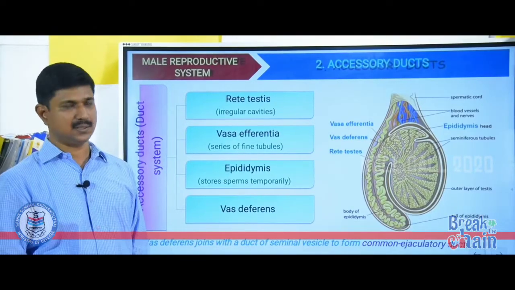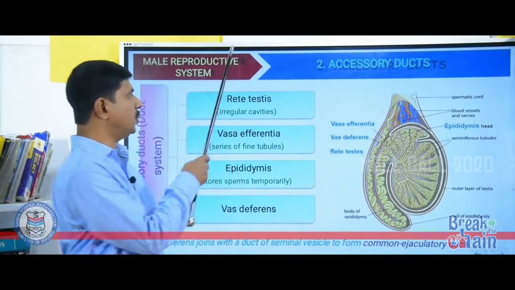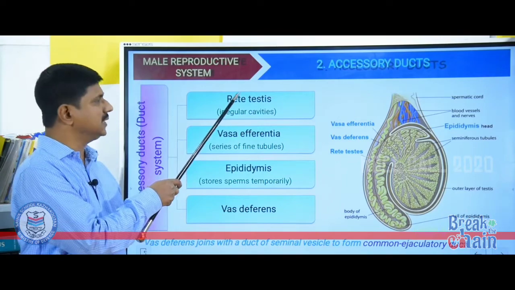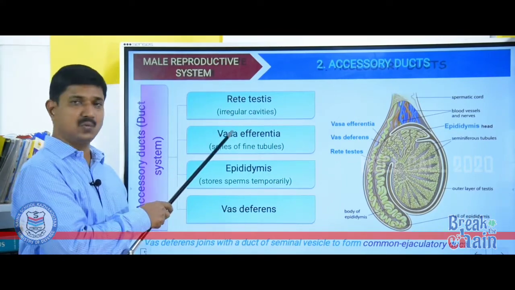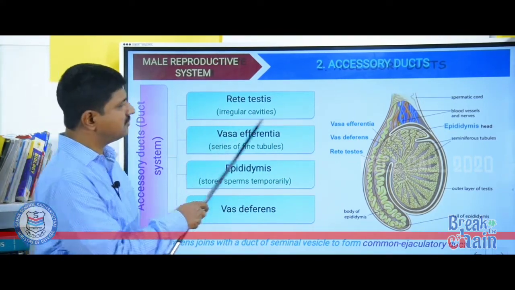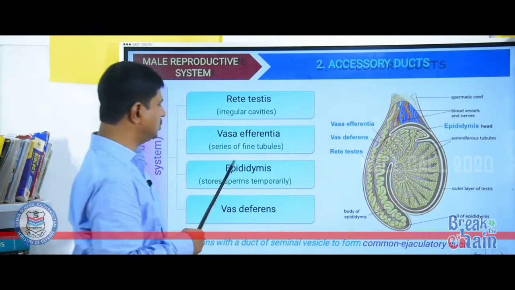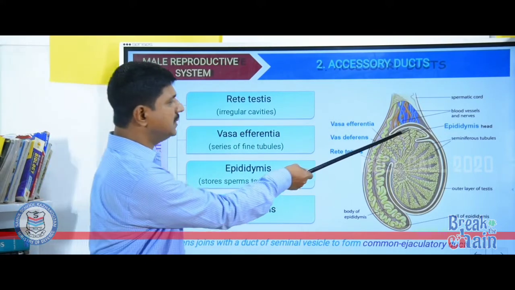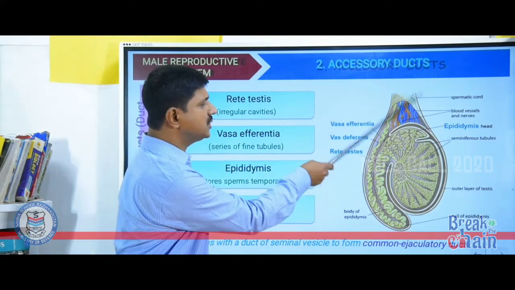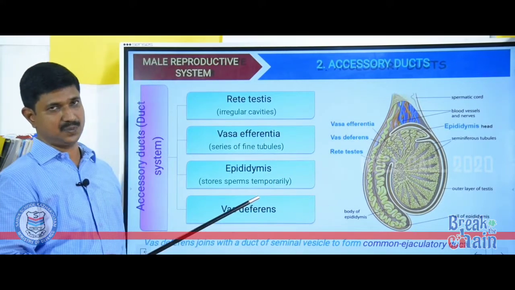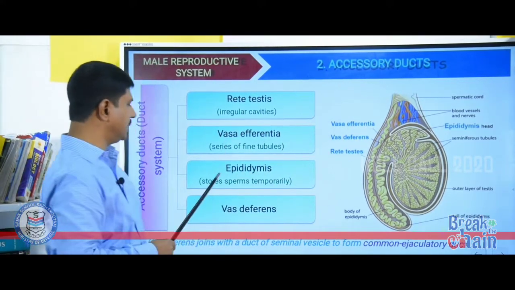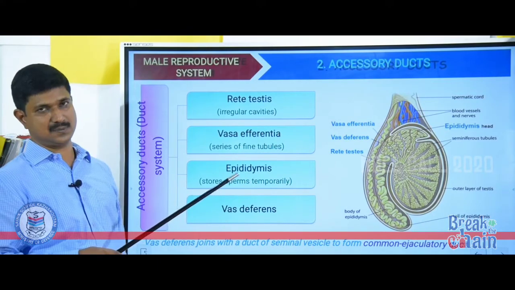Clear? I repeat: seminiferous tubules open into the rete testis, the rete testis opens into the vasa efferentia, the vasa efferentia leave the testis and open into the epididymis. You can see the epididymis located on the posterior side of the testis. Clear? And the epididymis opens into the vas deferens.